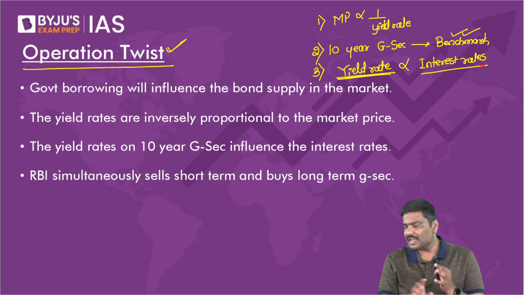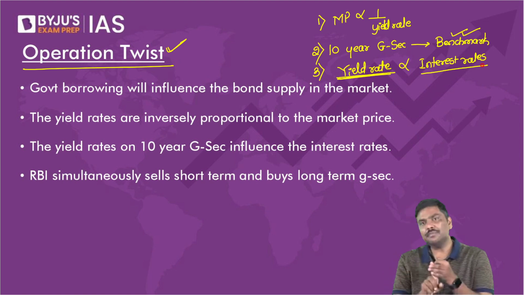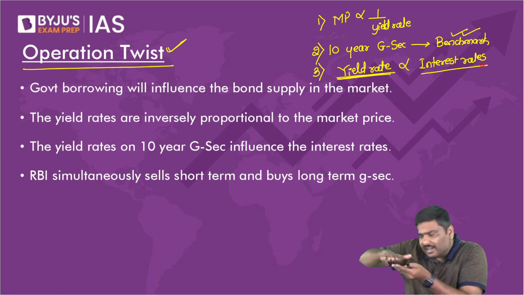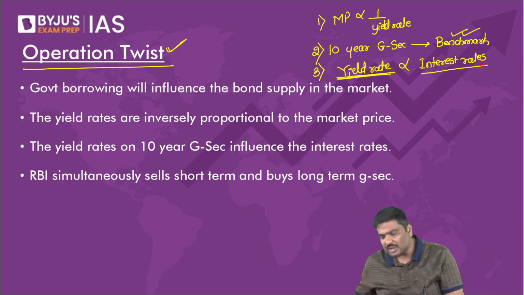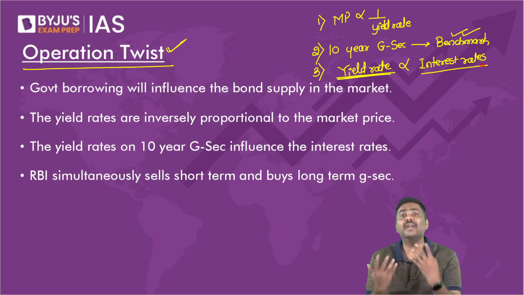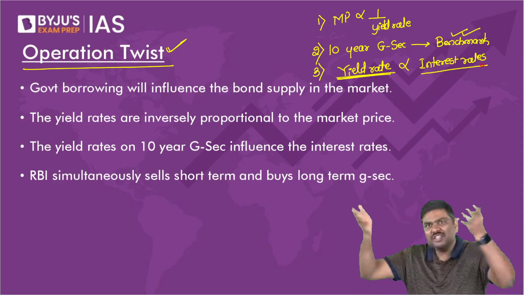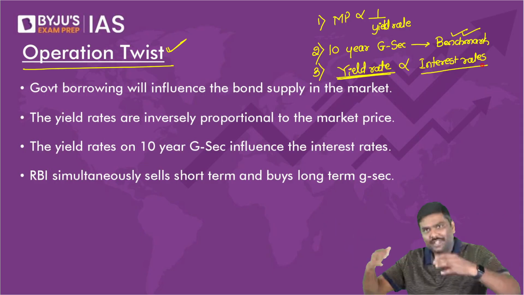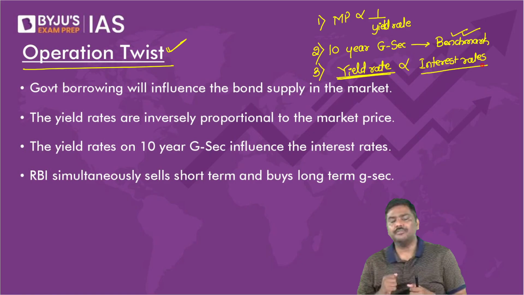Why do you think they will follow them? Because these are the standards, these are the benchmarks in the market. If they are changing their interest rates, automatically other banks will also start following them.